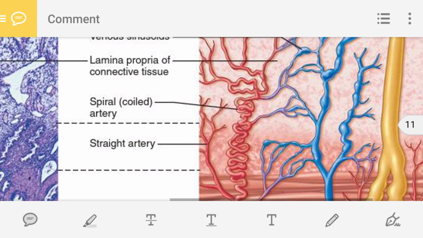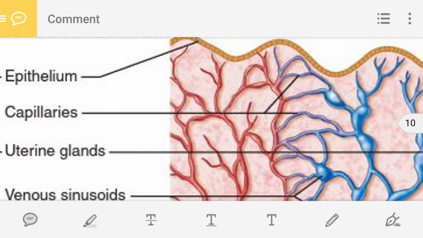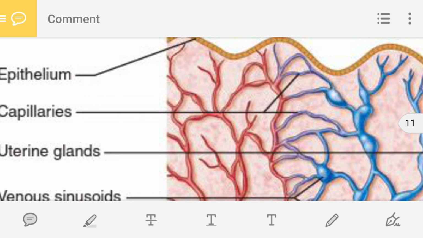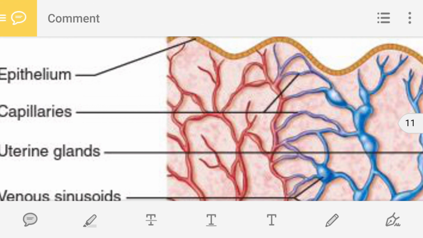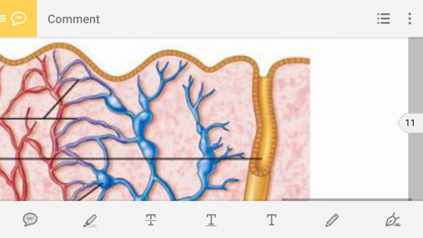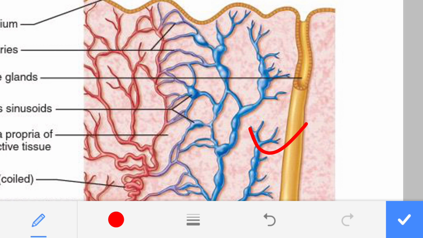Now this is the spiral artery, and these are all the arterioles. These arterioles are in direct contact with the epithelial cells. Then they are in contact with the lamina propria, where the cells are, and with the uterine gland.